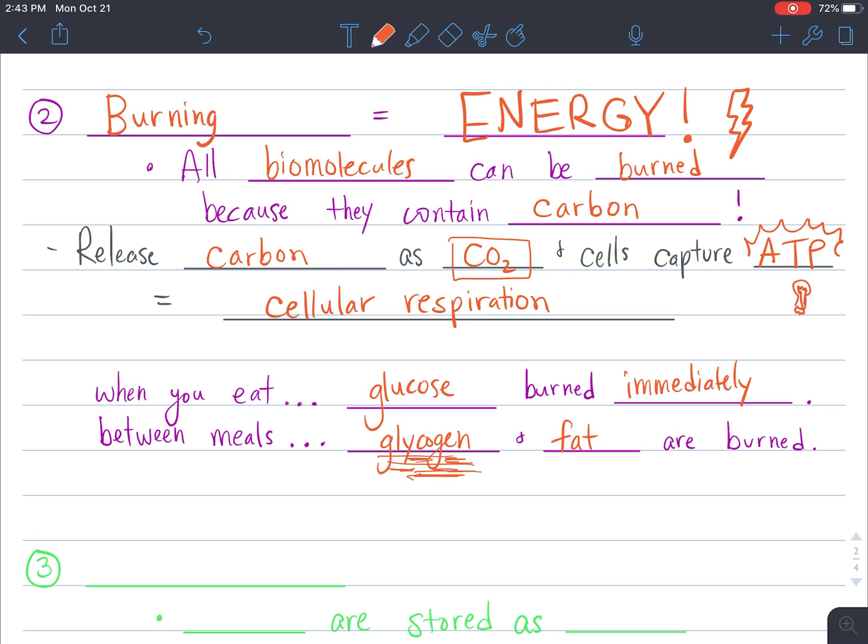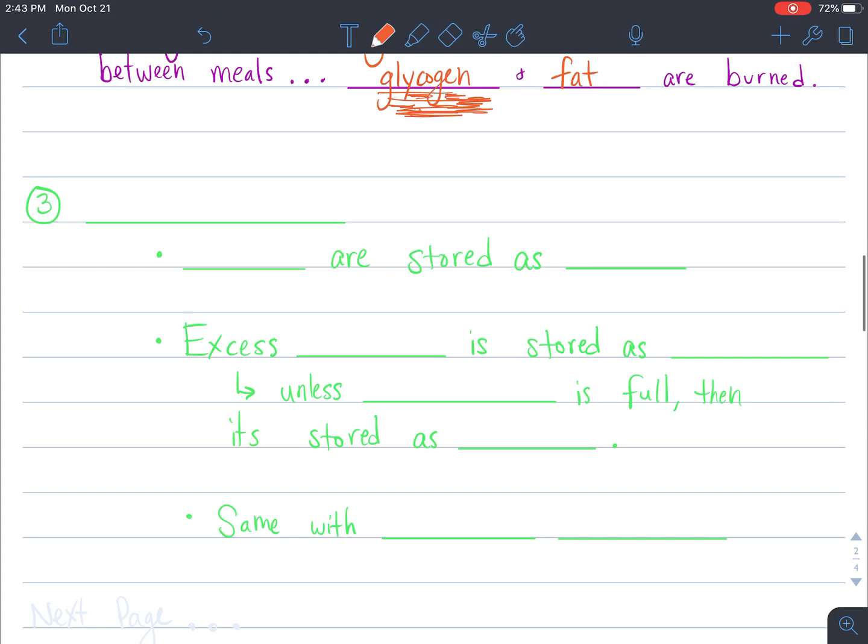So the sugars we don't use immediately will be used later, as well as fats. More on that later. Third is storage. So if we're not building new things in our body like proteins and cell membranes, if we're not burning our food for energy, then we're going to store it. We're going to store it for later.